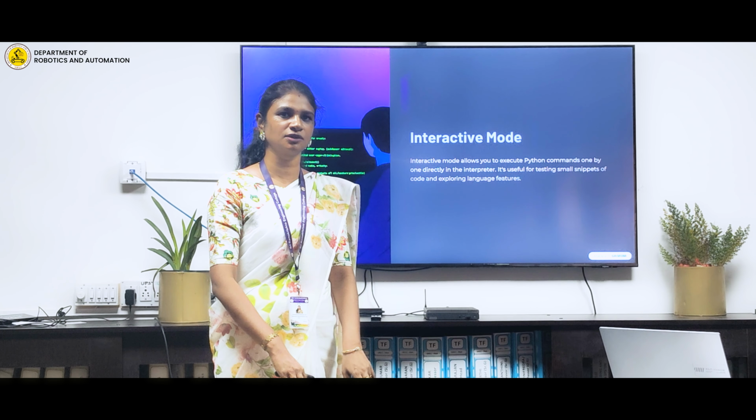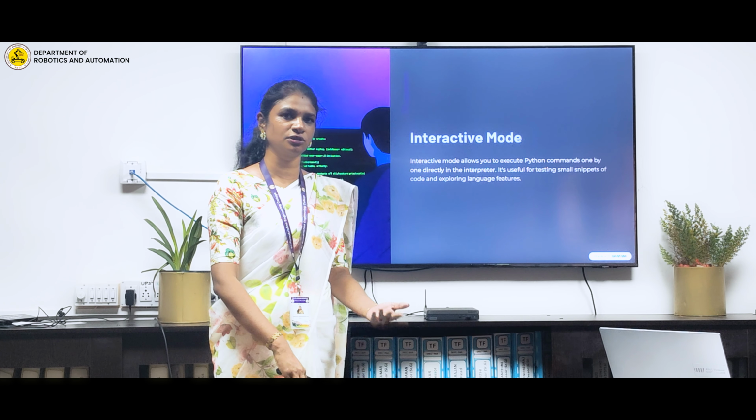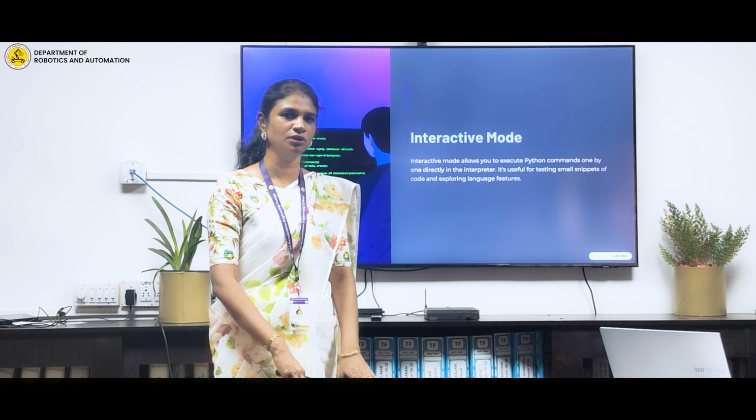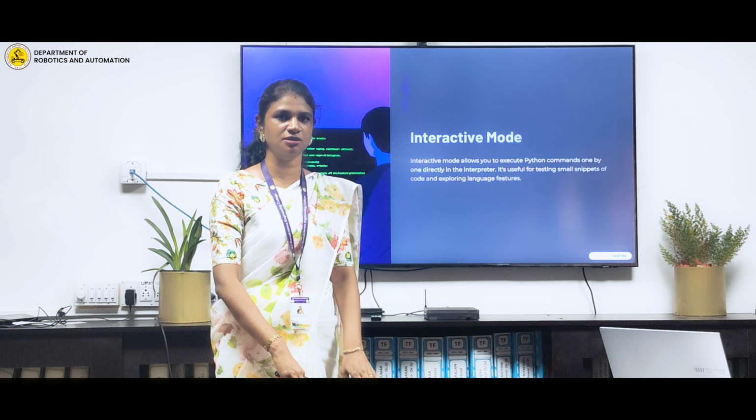In today's session we saw how to run a simple Python script using both interactive mode and scripting mode, and in the next session we will see the basic data types of Python.